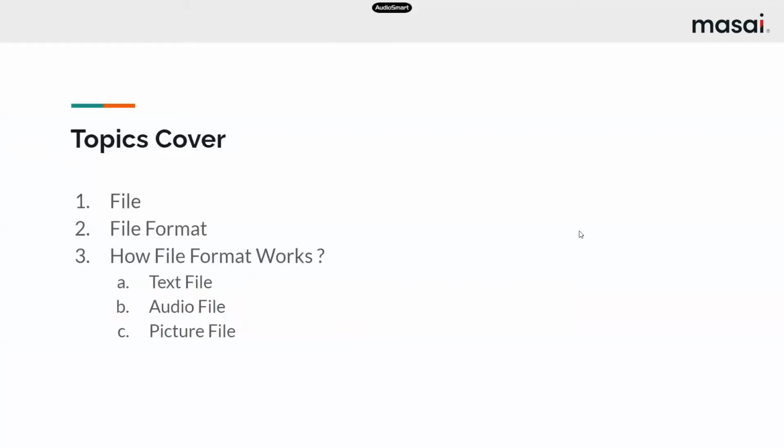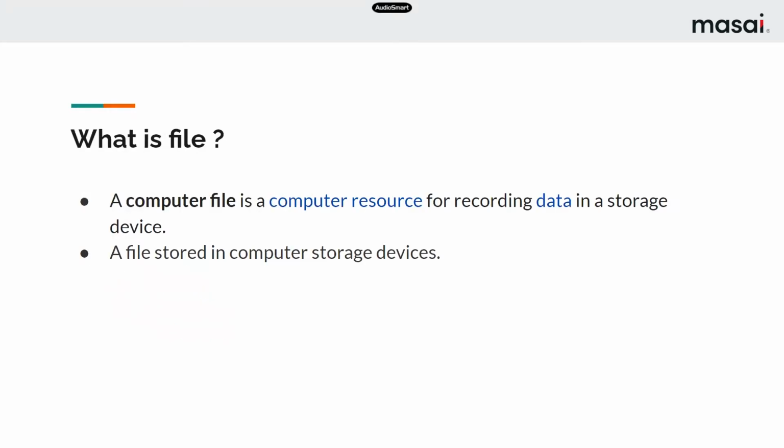The topics we are going to cover today are what a file format is and how it works. We will see in depth how file formatting works for text files, audio files, and picture files. So what is a file? Basically, a computer file is a computer resource for recording data in a storage device. It's just a medium through which we record our data, and that data could be text data, MP3 data, MP4 data, it could be anything. A file is stored in a computer storage device.